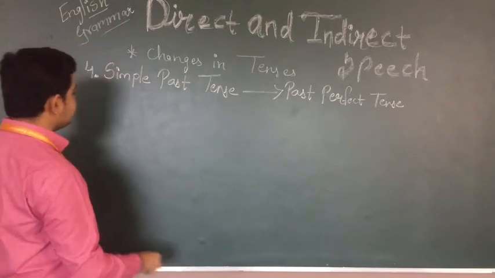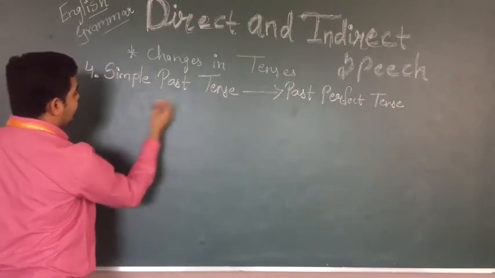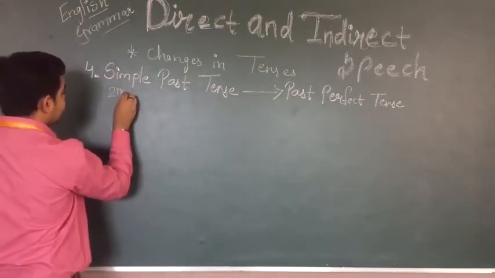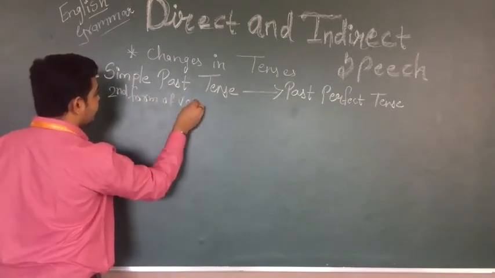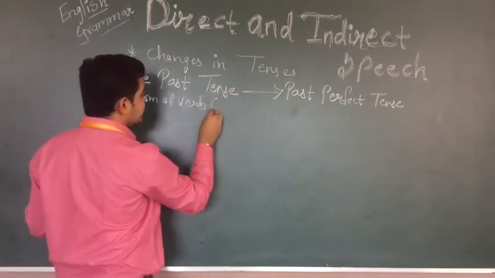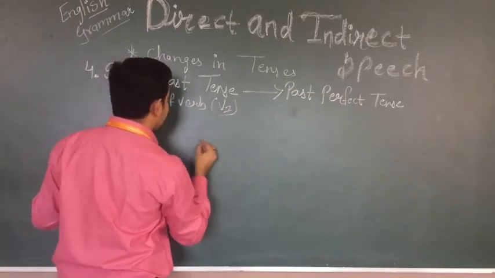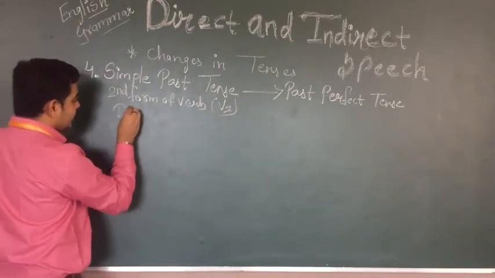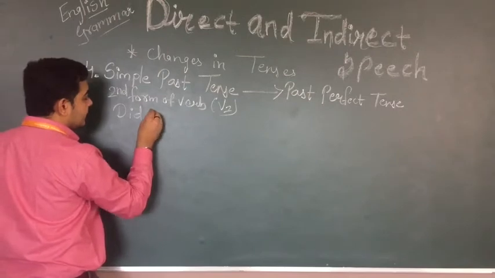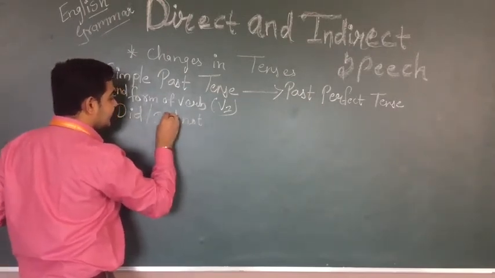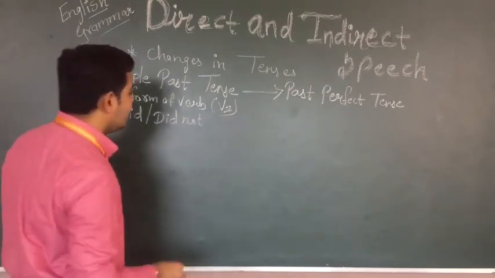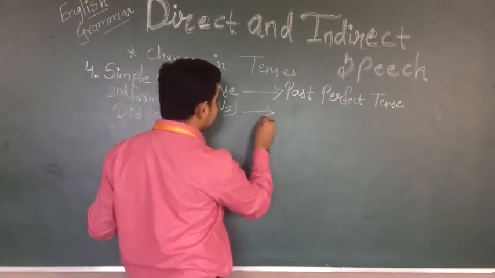Past perfect tense itself never changes, but another tenses we can change into past perfect tense. Fine. So here you just see, in simple past tense what we are using? Second form of verb. We can say it's V2, and did and did not. Right? Did or did not. Here, how I can change this?